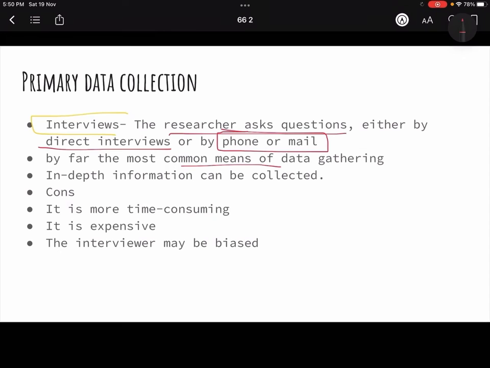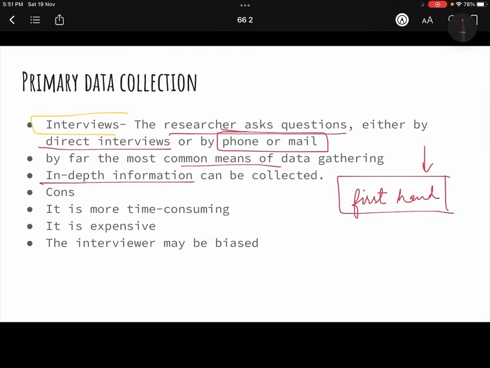So it has, you can say, an advantage that you get in depth information. First thing is this, that you will get in depth information. Second thing is that you get first hand information from the person who is feeling or in that experience, right?